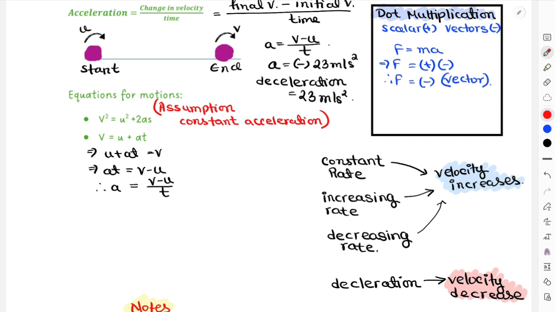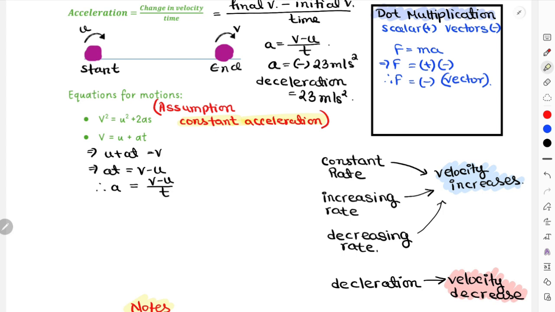All the equations in your IGCSEs or in your A levels that you will come across in physics always have assumptions, because real life and mathematical life are two different things. So that's why all the equations should have assumptions involved in them. For example, for all these equations of motion, the assumption is that the object must move with constant acceleration, right? This is a very important assumption.